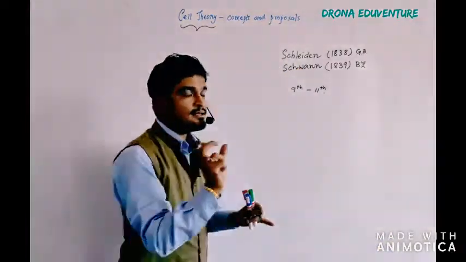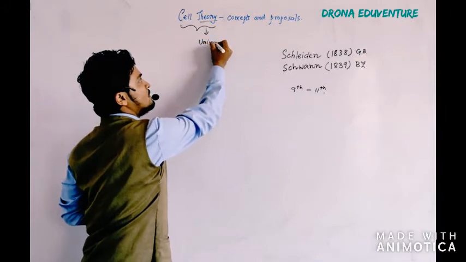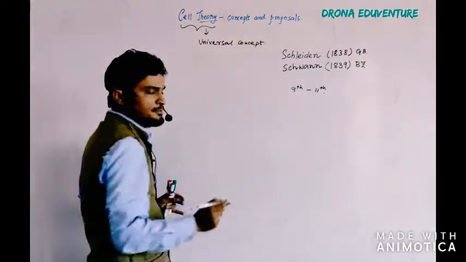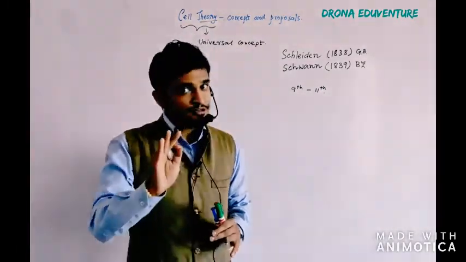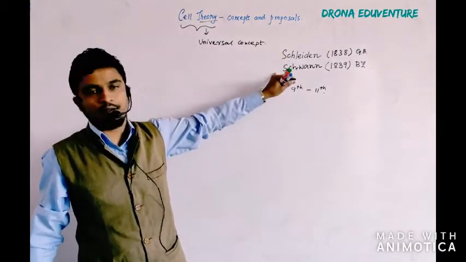The cell theory is a universal concept that is presently accepted by all scientists. So what was the history behind it? You can see the names Schleiden and Schwann.